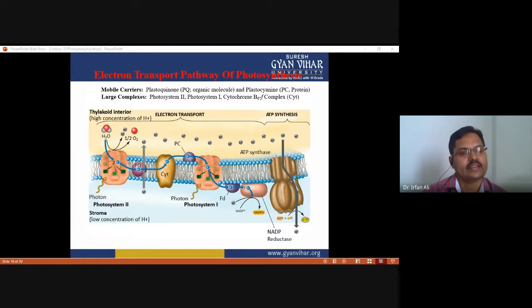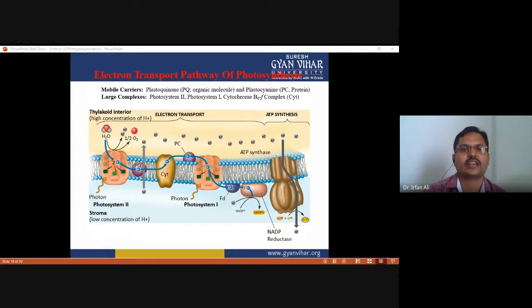Now the second thing is that photosystem II has a light harvesting complex, and this complex absorbs light in the form of photons. When the electron accepts this photon, it becomes excited and goes onto the electron carrier. You have to see that when the electron passes on to plastoquinone, protons from the stroma are pumped into the thylakoid interior, or thylakoid space.